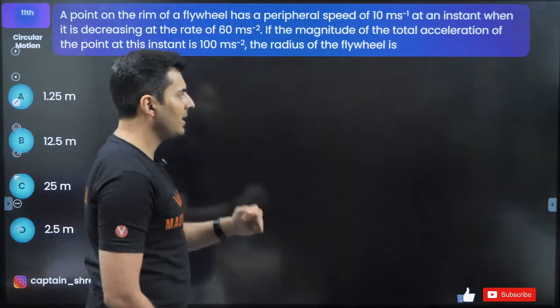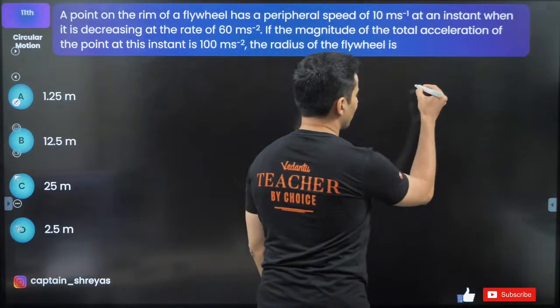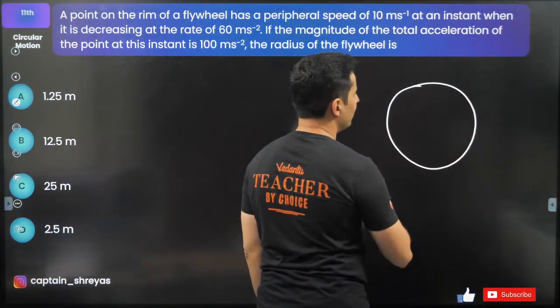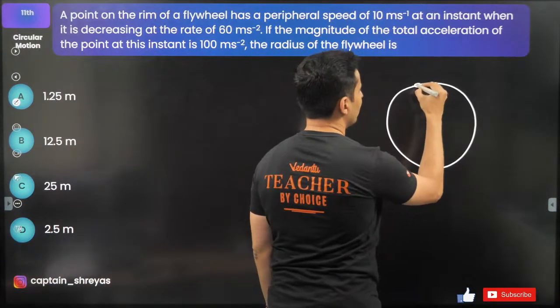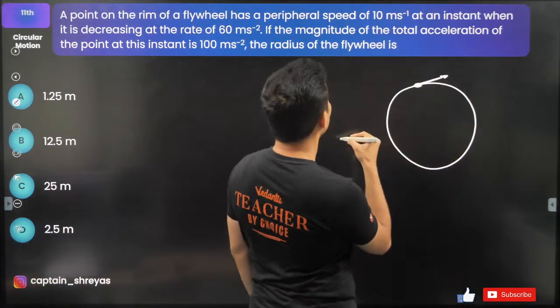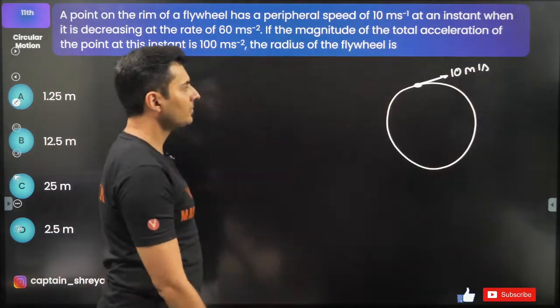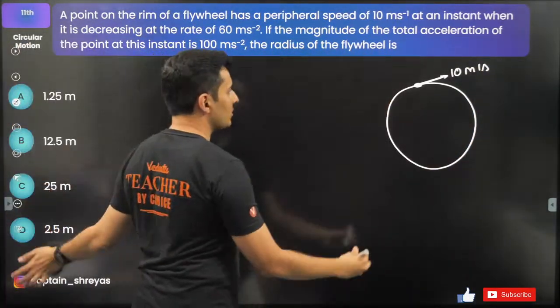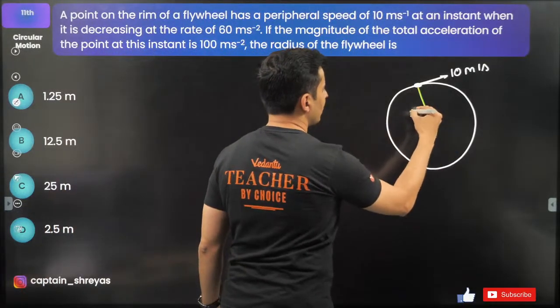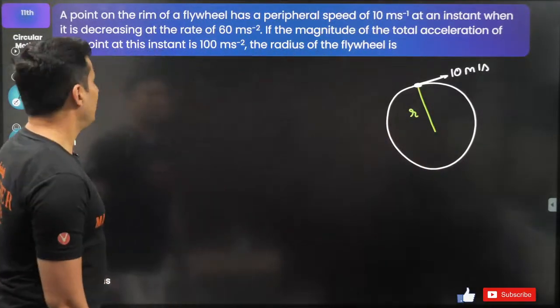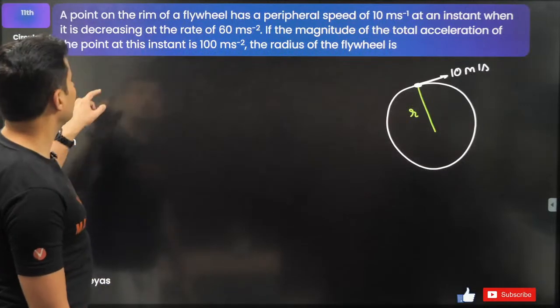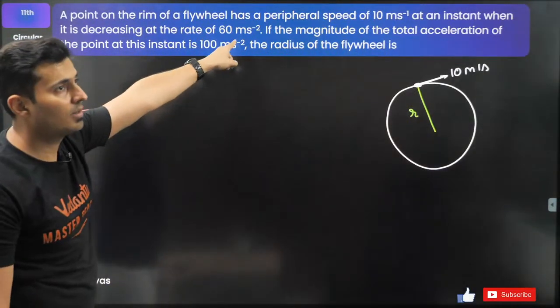Let's try to visualize the diagram first. So this is your flywheel. There is a point over here. It has some velocity. How much is it? 10 meters per second. Okay. The question is to find the radius. Interesting. I do not know the radius, but it is clearly mentioned that the velocity is reducing at some rate.